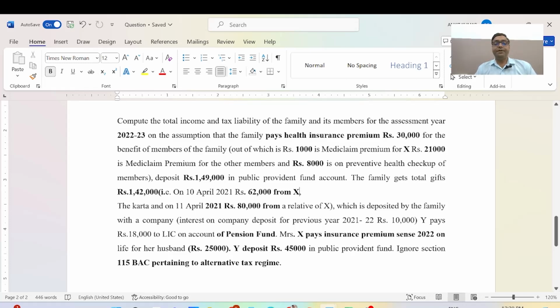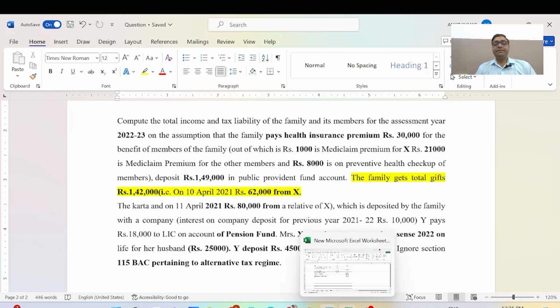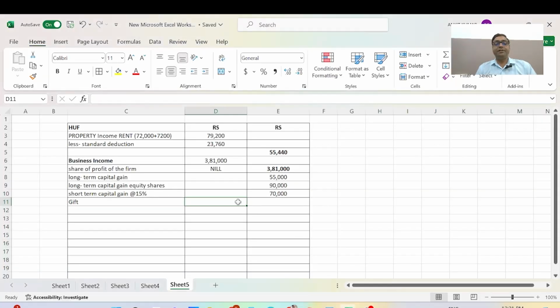The family gets total gifts of 1,42,000, and one is from Mr. X. 1,42,000 minus 62,000, so the gift will be 80,000.